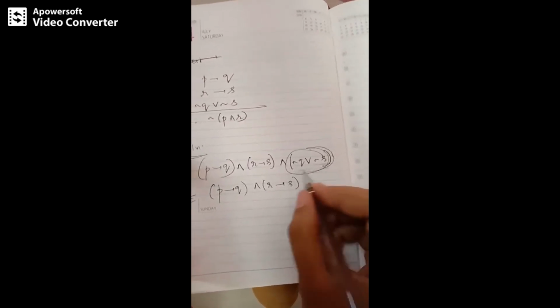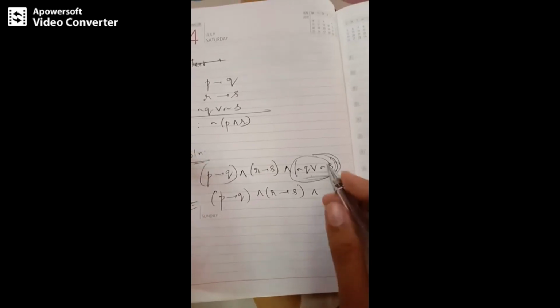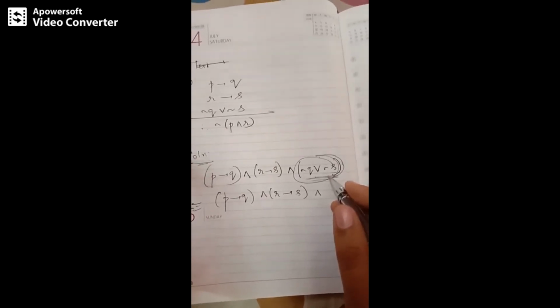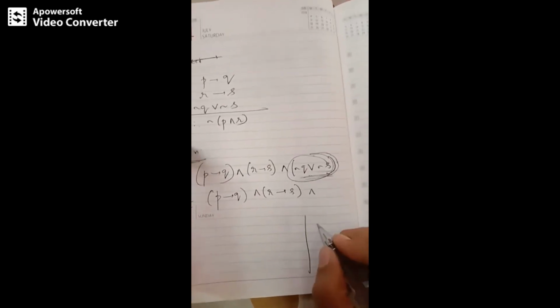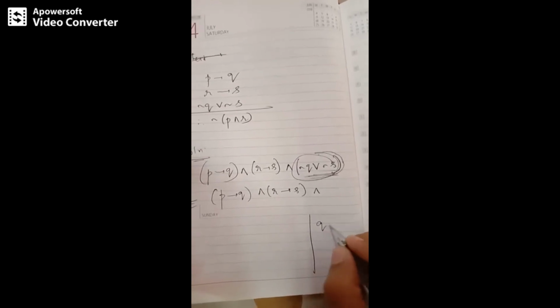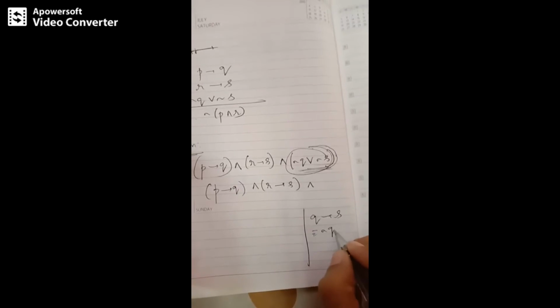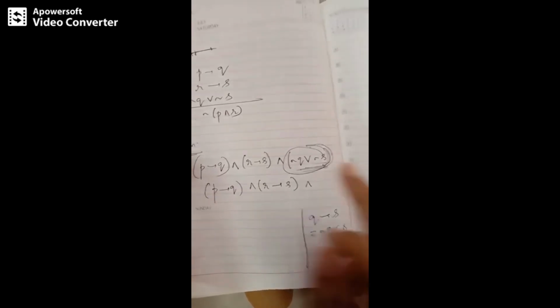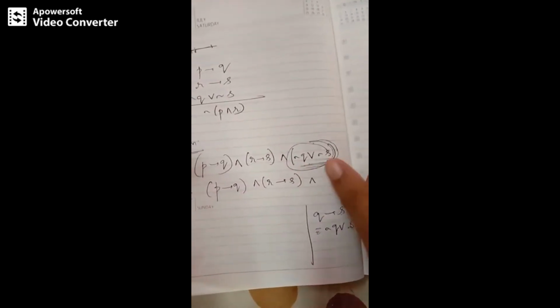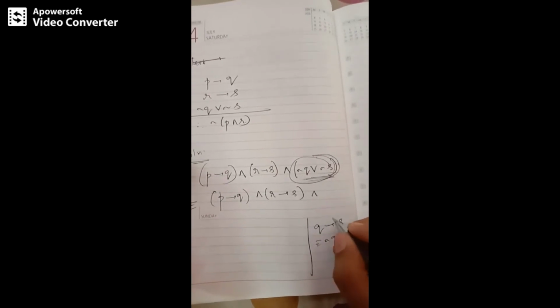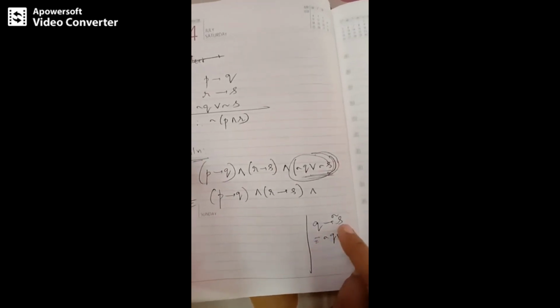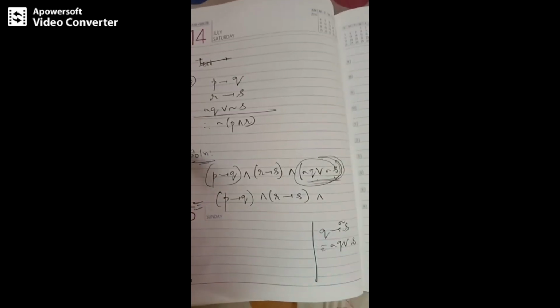So how is this converted to implication? In implication, if I write Q implies S, this is logically equivalent to negation Q or S, correct? But what do we have here? Negation Q or negation S. So if I insert negation over here, what do we get?